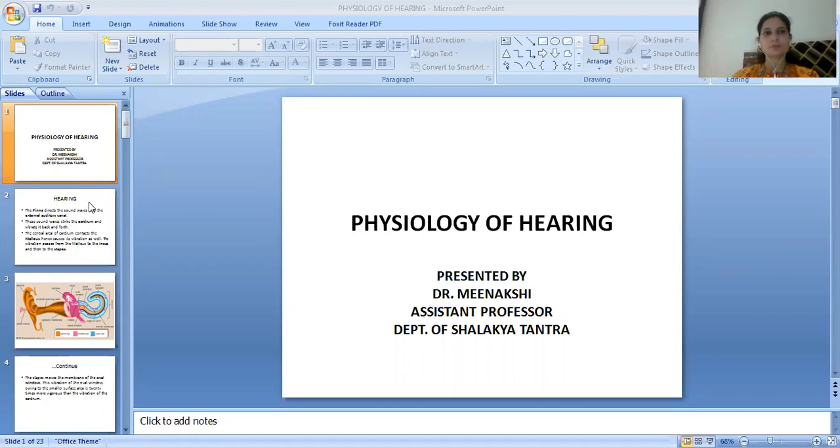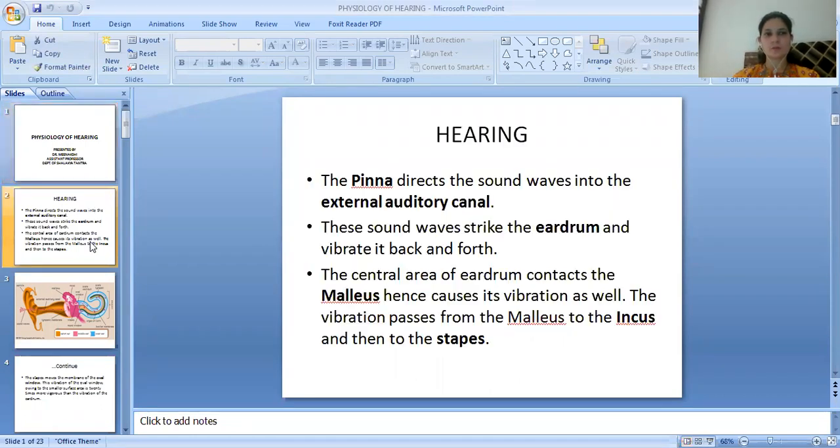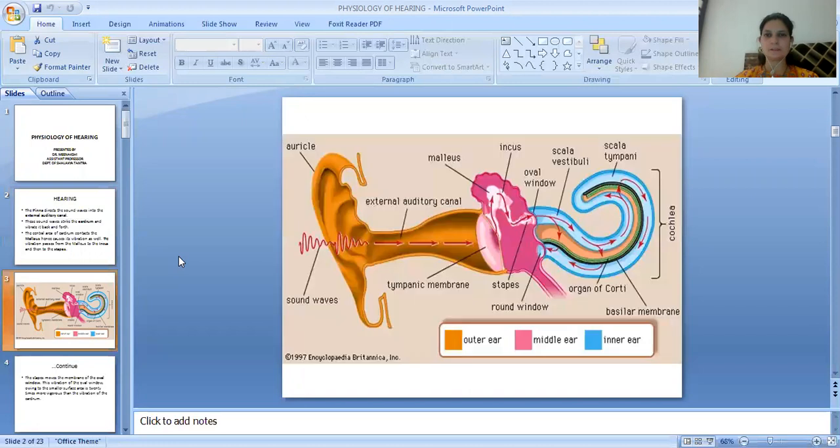So कैसे हम सुन सकते हैं वो हम डिस्कस करेंगे इसमें क्लास में. So the pinna directs the sound waves into the external auditory canal. Then these sound waves strike the eardrum and vibrate it back and forth. The central area of the eardrum contacts the malleus, hence it causes its vibrations as well. Then the vibration passes from the malleus to the incus and then to the stapes bone in the middle ear.